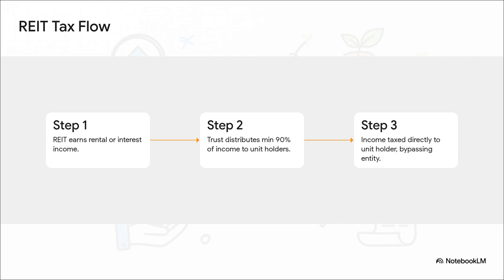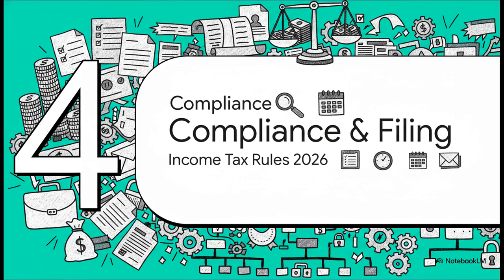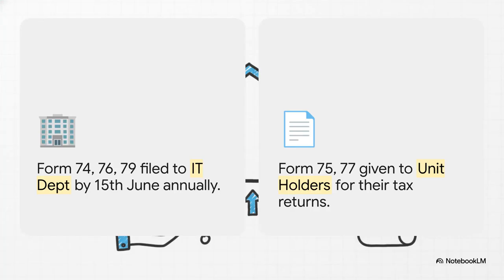Beautifully simple, right? All right, let's look at Section 4, Compliance and Filing Requirements. Of course, we all know that with great tax benefits comes great compliance responsibility. Under Rule 145 of the Income Tax Rules 2026, compliance is actually split into two distinct tracks. First, we've got the filings made directly to the Income Tax Department. So that's Form 74 for VC funds, Form 76 for business trusts, and Form 79 for investment funds. The absolutely strict deadline here is the 15th of June following the end of the tax year.